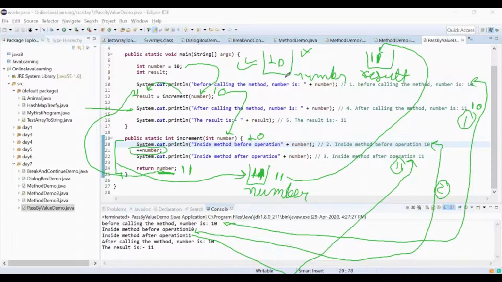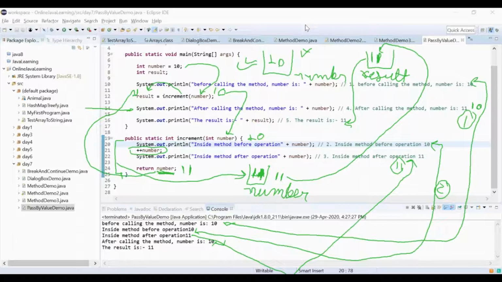And that's why the fourth result is displaying 10 instead of 11, and the result of course is 11, because whatever we retain in the result container is supposed to be the output. So line number 16 output is the result. Is it clear so far, whatever I have explained? Yes, it's clear.